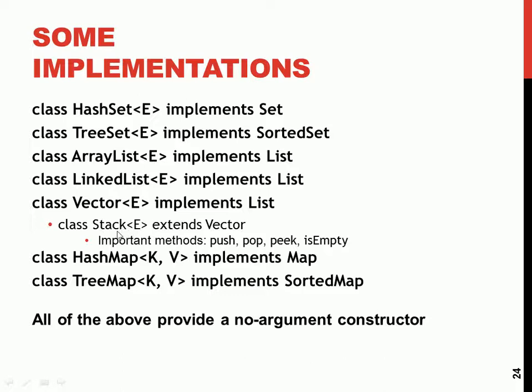So you have the stack, and you see that the stack is coming from what? The vector class. You also have the hash map, which implements what? The map. Anytime you see hash, it tells you that the collection doesn't care about what? Order. Because anything hash does not implement the sorted set or the sorted something. So anytime you see hash, order is not important. But when you see tree, the order is important. All the hash are not coming from the sorted set. So you have the hash map and the tree map.